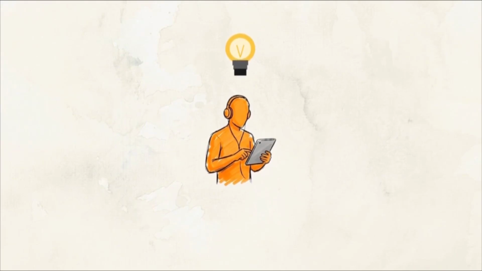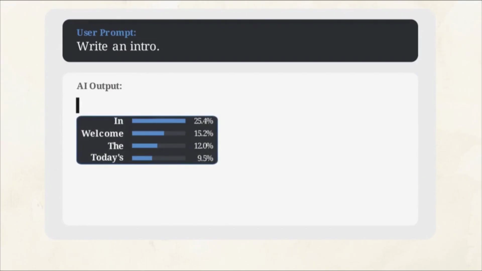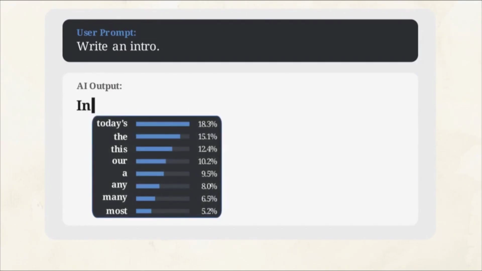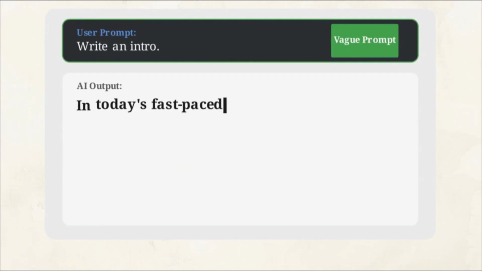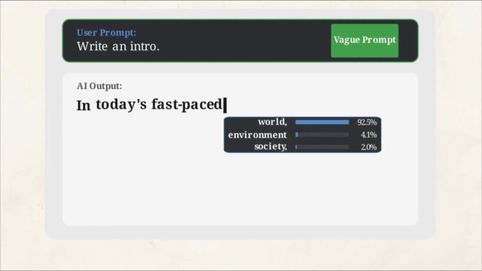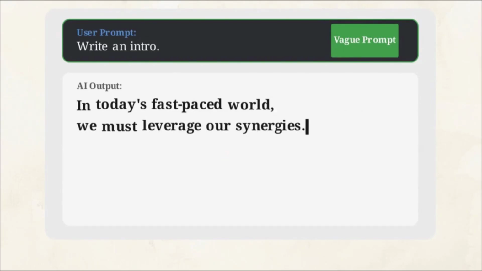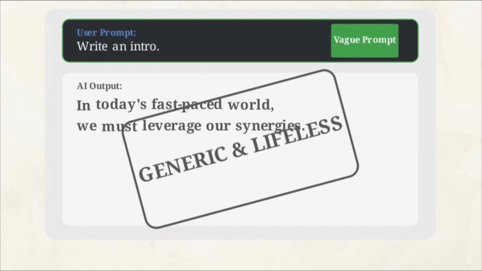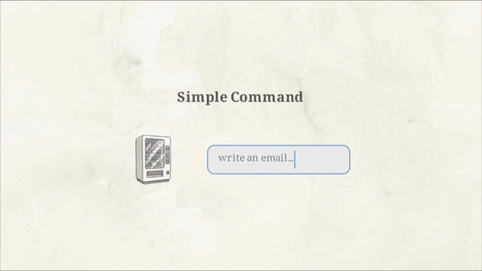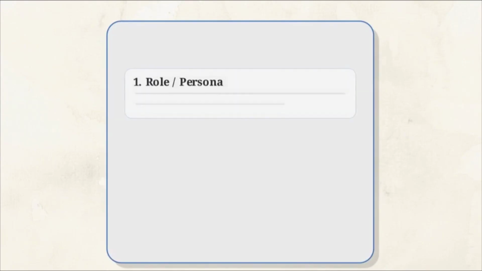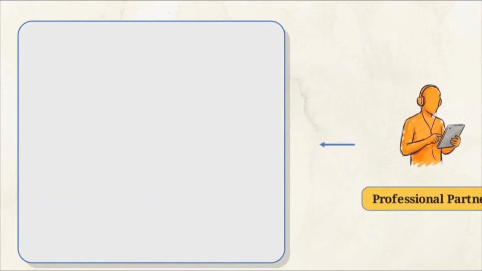These models work by predicting the next most likely word in a sequence. When your instructions are vague, the AI has a massive range of common average paths to choose from. It defaults to the statistically most likely response, which is why the output feels forgettable and lifeless. To get a result that matches your specific vision, you need to provide a creative brief. This moves the interaction away from simple commands and into a professional direction.